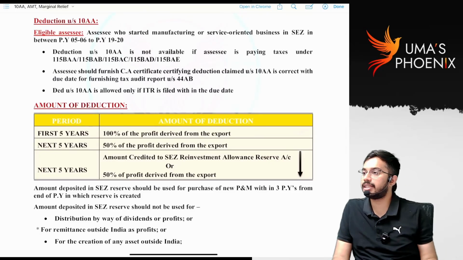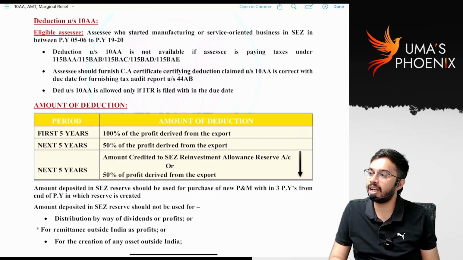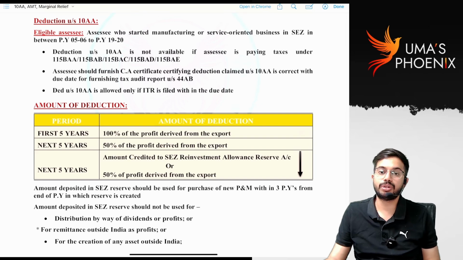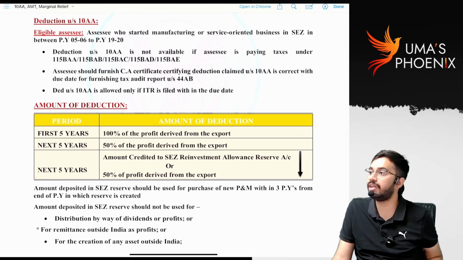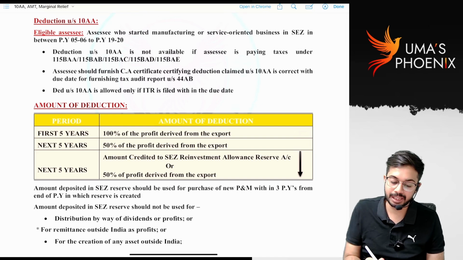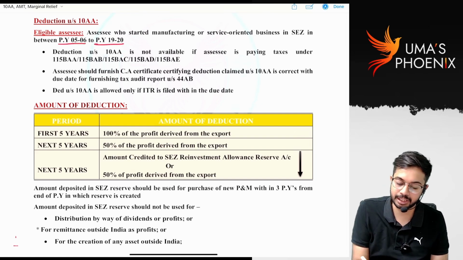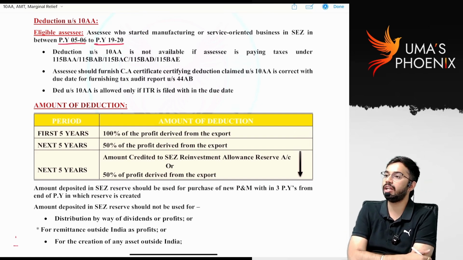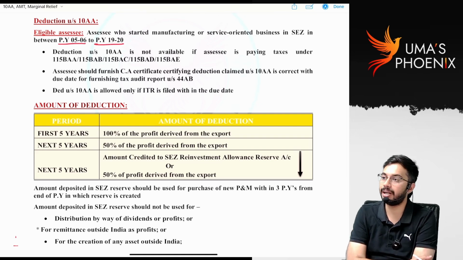Now let us discuss deduction under section 10AA. Those who started a manufacturing business or service oriented business in a special economic zone, and they should start their business between previous year 2005-06 to previous year 2019-20, then only they are eligible for deduction under section 10AA.